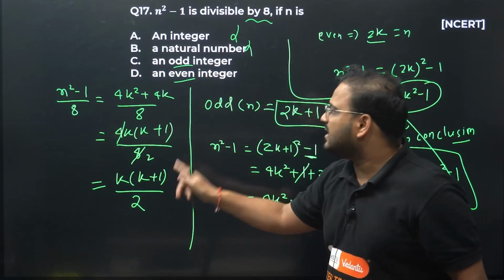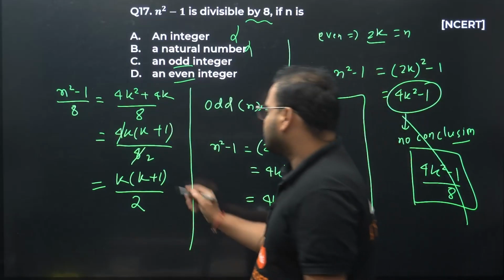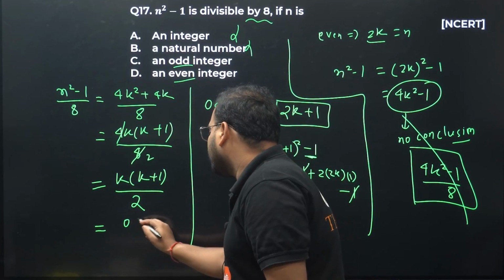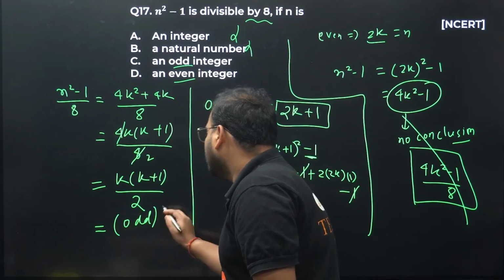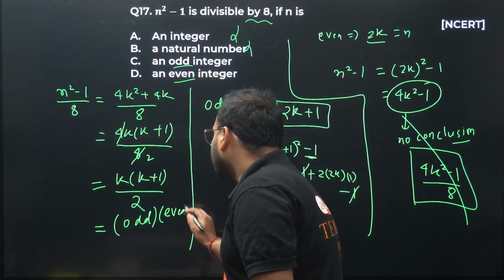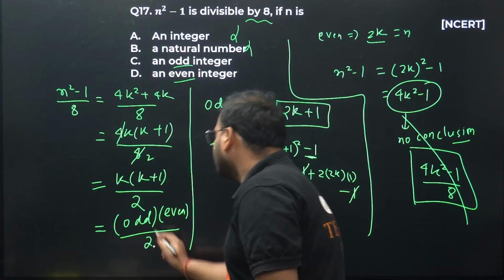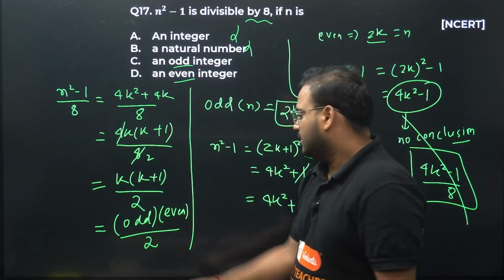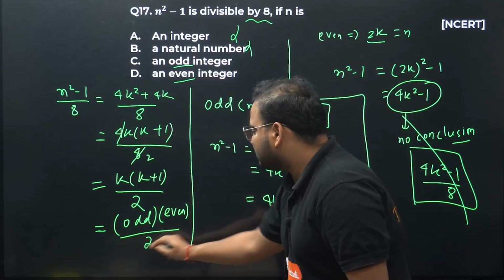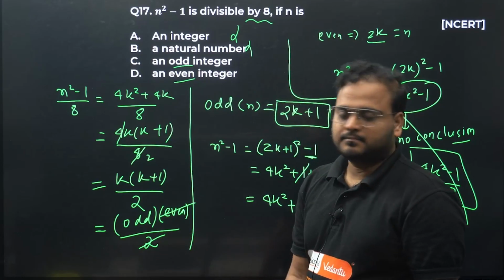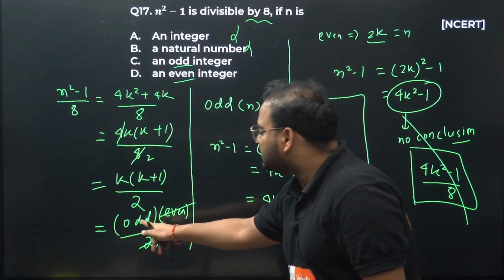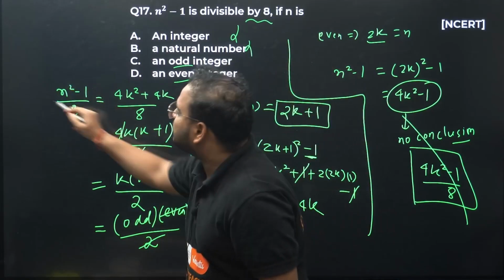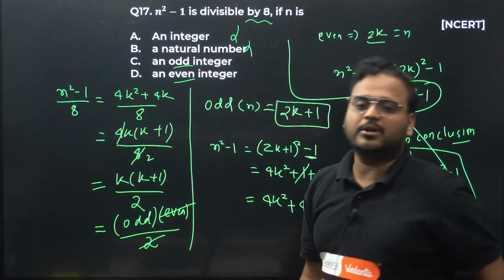So this is nothing but the product of an odd number and an even number, divided by 2. One of them is odd, the other is even. If you divide, of course you can cancel the 2, right? You'll have something coming over here. It means the division is possible, so you are able to divide n square minus 1 by 8. Your 8 is completely gone from the denominator.